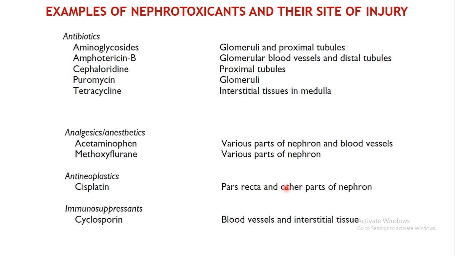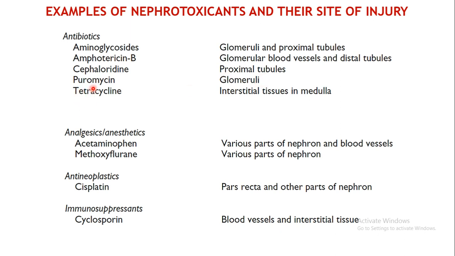Then coming to the examples of drugs which can affect the kidney. Antibiotics like aminoglycosides affect glomeruli and the proximal tubule. Amphotericin B, glomerular blood vessels and distal tubules are affected. Cephalosporin affects the proximal tubules.